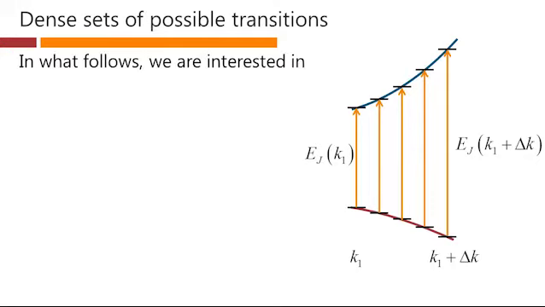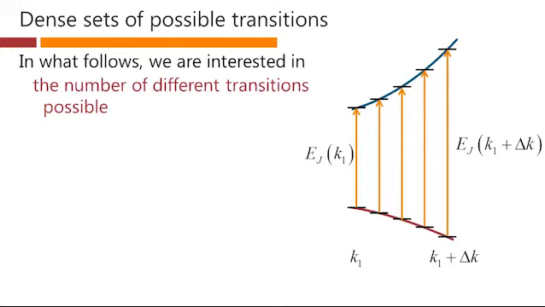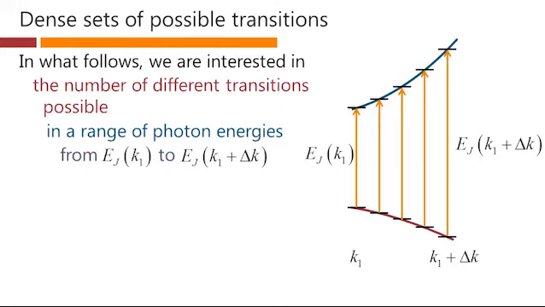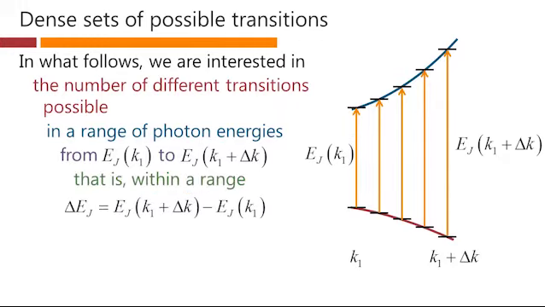In what follows here, we're interested in the number of different transitions possible. And what I mean by different transitions here is that this is a different transition from this one, and so on. And we want to know the number of different transitions in some small range of photon energies. So here we're going to be interested in the range of photon energies that corresponds to this energy all the way up to this one.